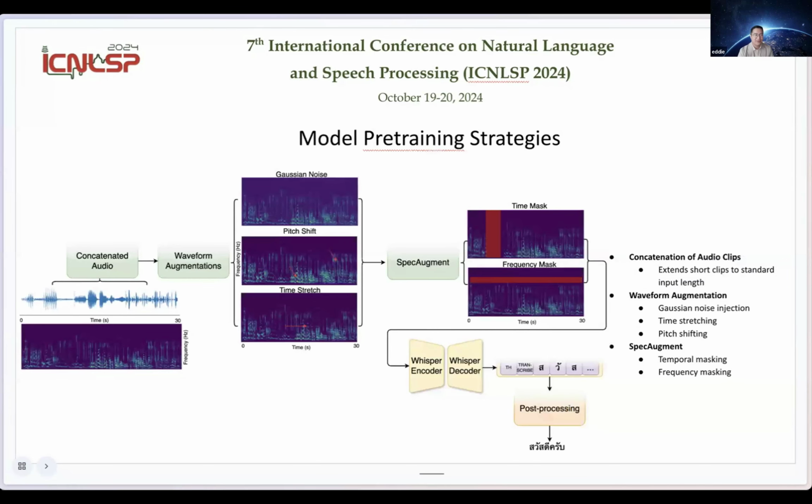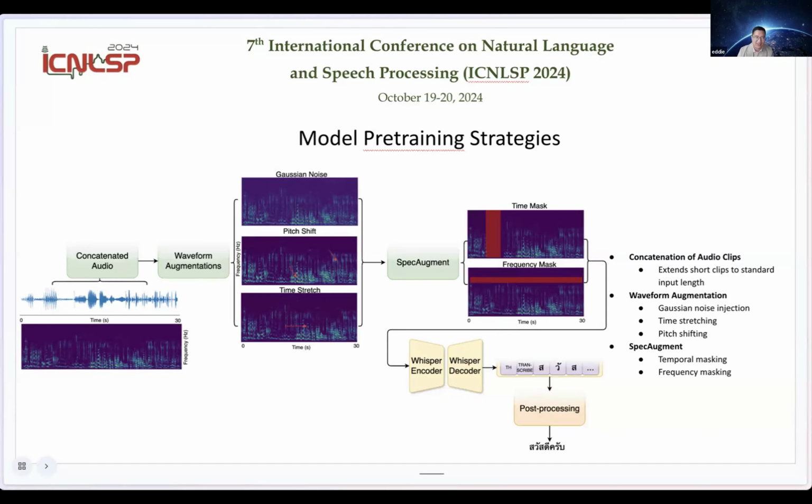And for the model pre-training strategy, we used a data concatenation method to improve the training efficiency. Basically, Whisper has a 30-second context length, right? So we try to fit as much audio into that as possible in one sample.